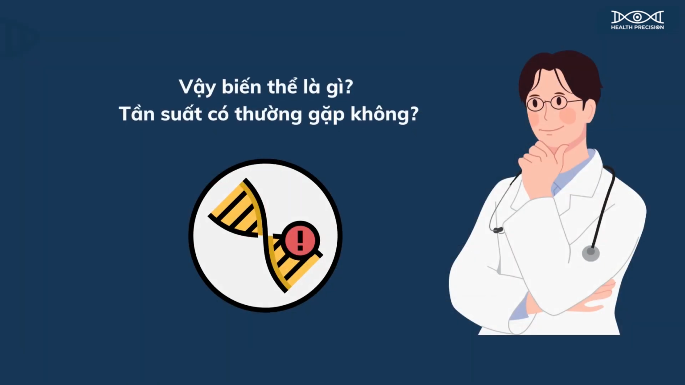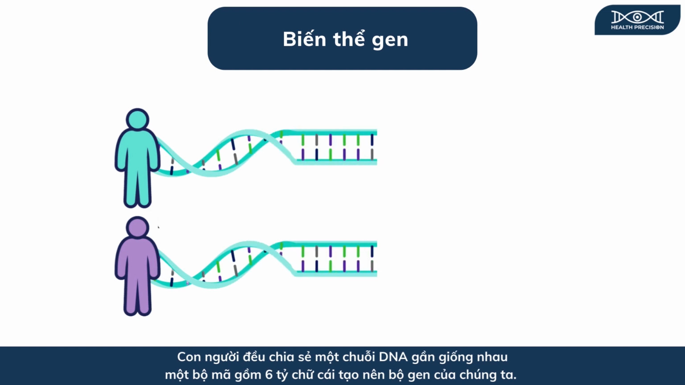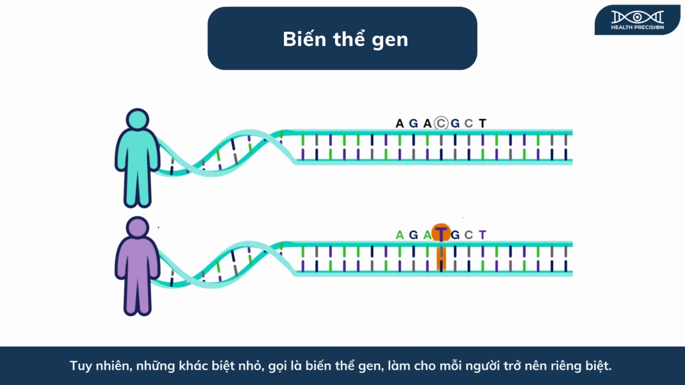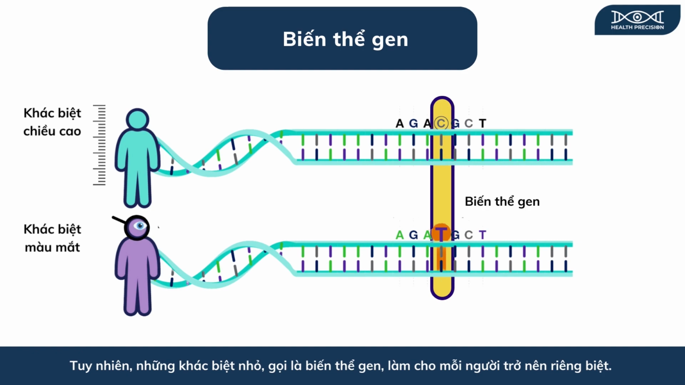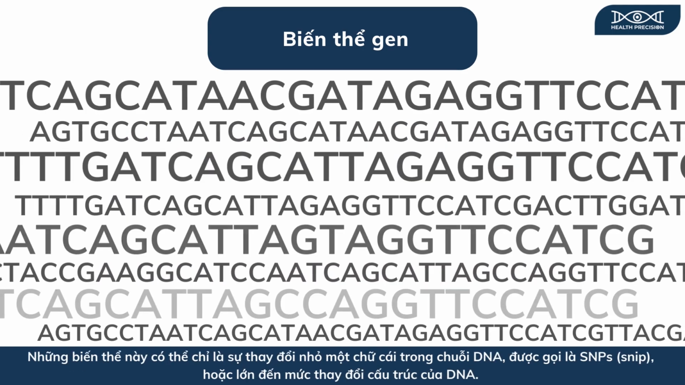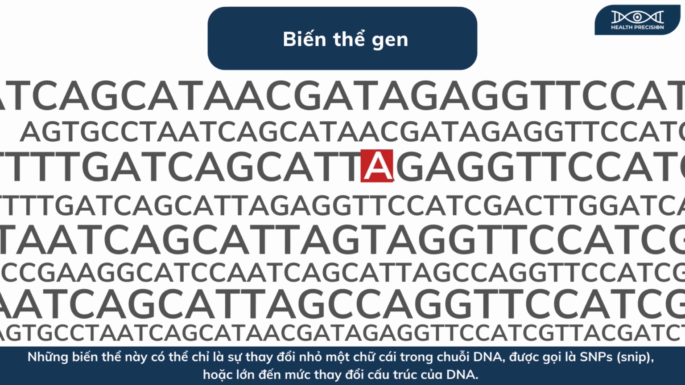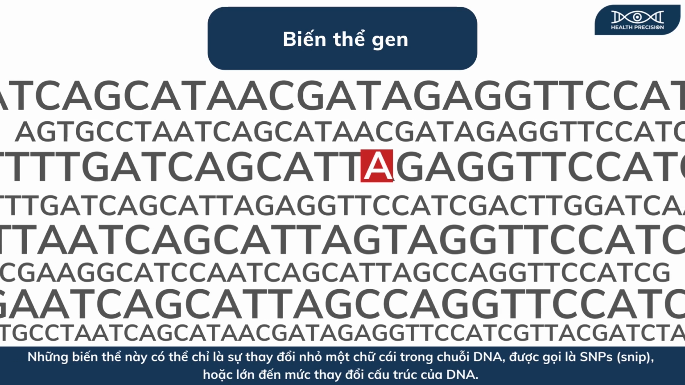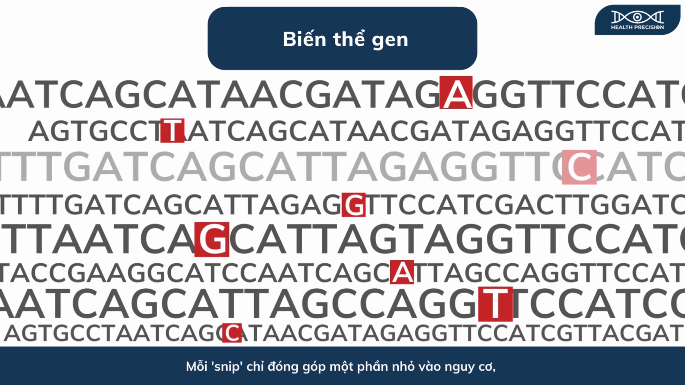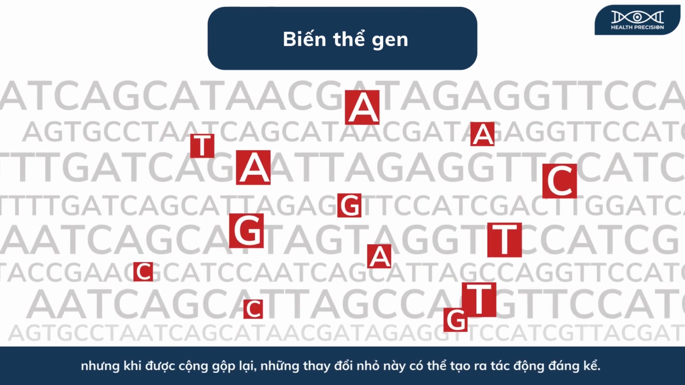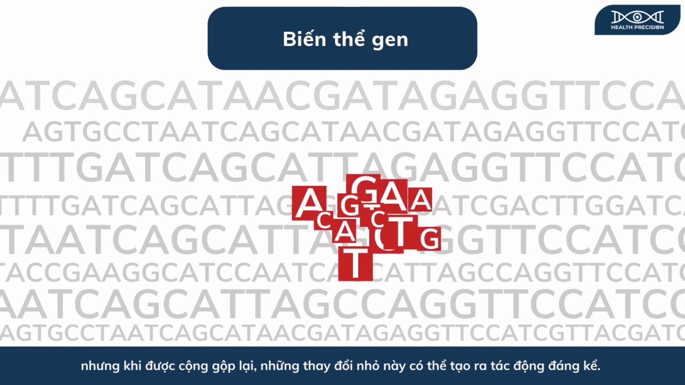How common are they? All humans have near identical DNA sequences across the estimated 6 billion letter code for their genome. However, slight differences, known as genetic variants, make each person unique. These variants can be minor changes in a single letter in the DNA sequence, called SNPs, or large enough to alter the DNA structure. Each SNP contributes only a small part to the risk, but when added together, these small changes can create a significant impact.